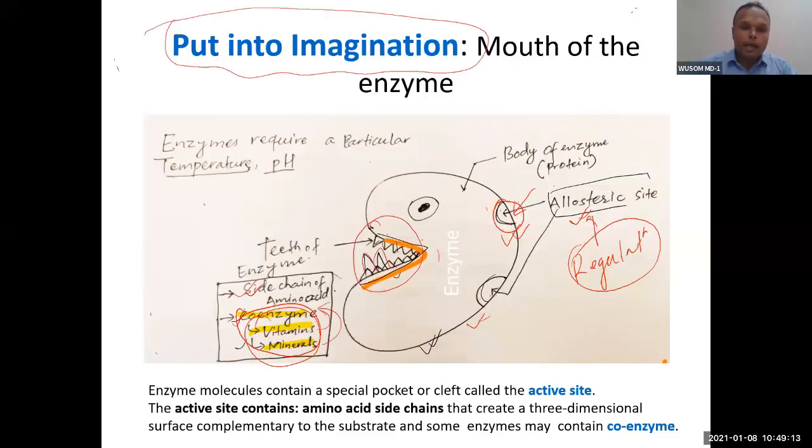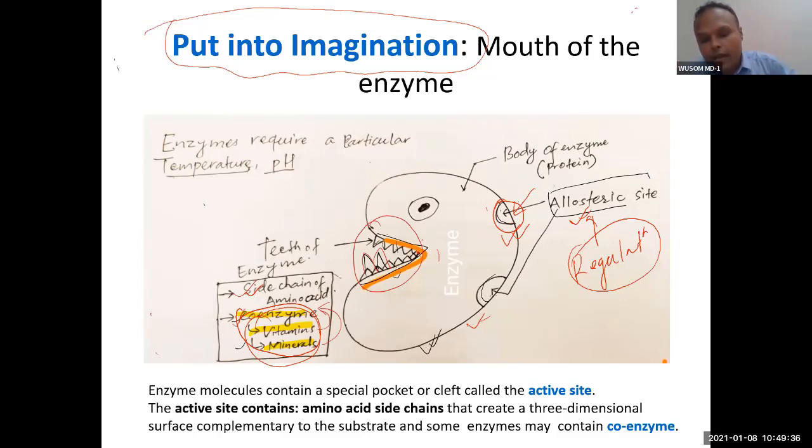Consider this enzyme like your molecule, a living entity. As I told you in the beginning, you imagine yourself as complex organized molecules.